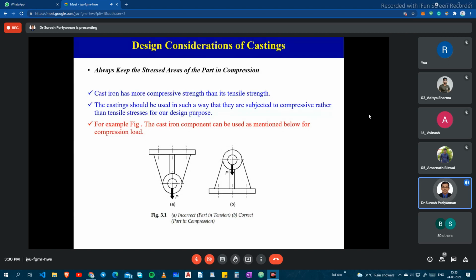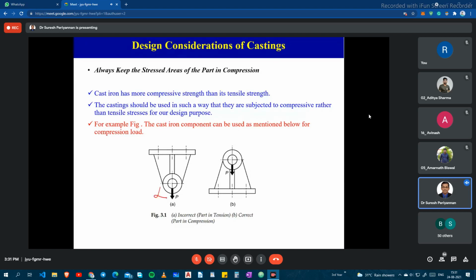It's a sudden failure that happens with little deformation. That little deformation sometimes cannot even be noticed. That's why, instead of using tensile load application, we can use compressive load application. That's what we are pointing out here. The cast iron component can be used under the compression load mentioned below.